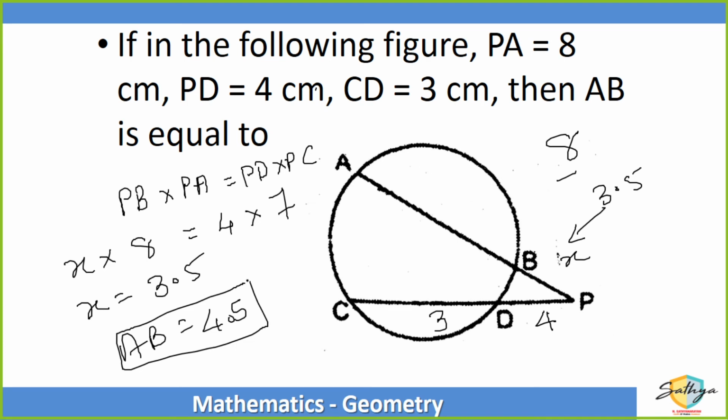Did you understand? AB, straightforward calculation, is equal to 4.5. Did everybody understand? Did everybody get this one?